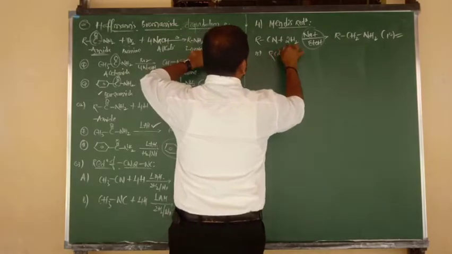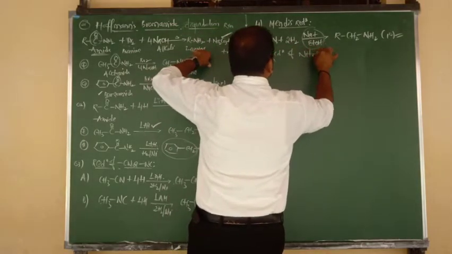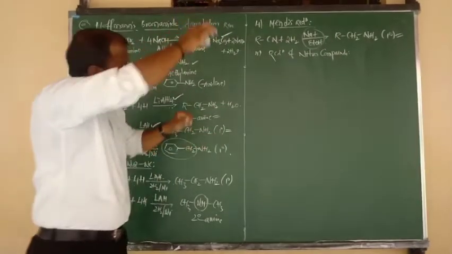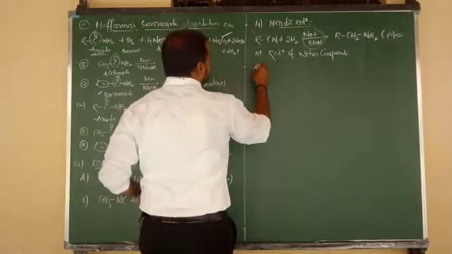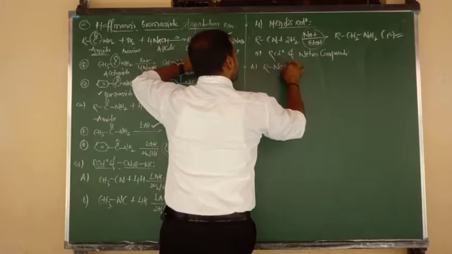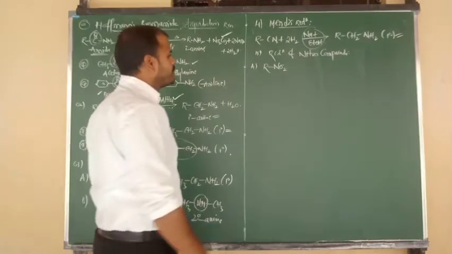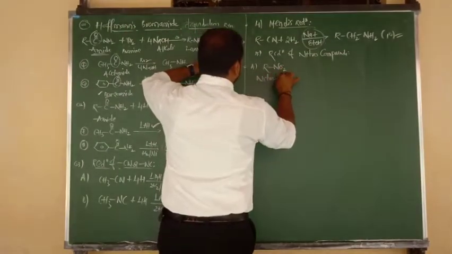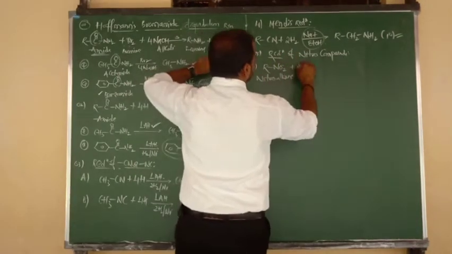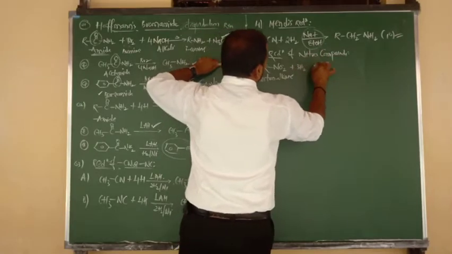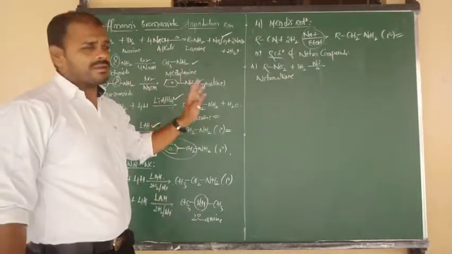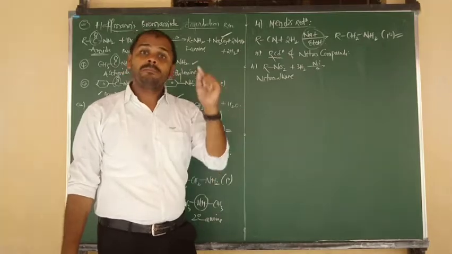Reduction of nitro compounds. Reduction of what, beta? Nitro compounds, nothing but nitroalkanes or nitroarenes. In that, number 1, R bonded to NO2. We have to say that nitroalkane undergoes reduction by using catalytic hydrogenation: 3 moles of H2 by using nickel or platinum or palladium. Again same thing, nitroalkanes upon reduction give primary amines.